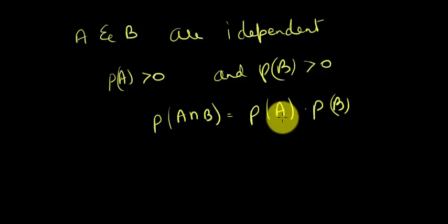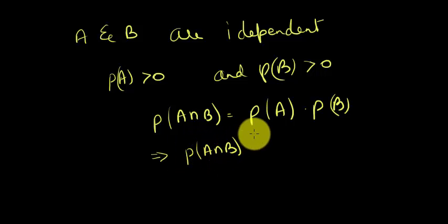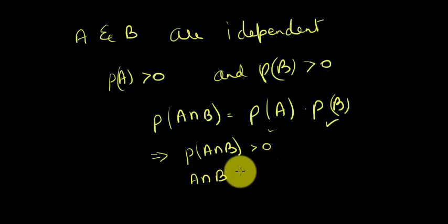Now, what does this imply? This implies that the probability of A intersection B, because this is a non-zero entity, will be greater than zero, which means there are elements in A intersection B, right?